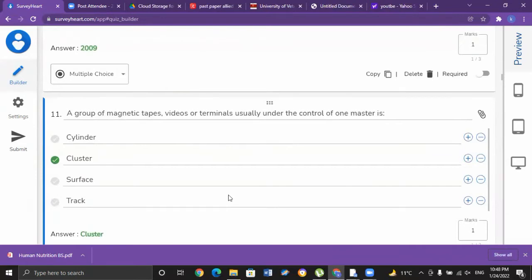Okay, ji. A group of magnetic tapes or videos that are usually under the control of one master. A group of magnetic tapes or terminals usually under the control of one master is known as a cluster. The correct option for MCQ number 11 is B, cluster.